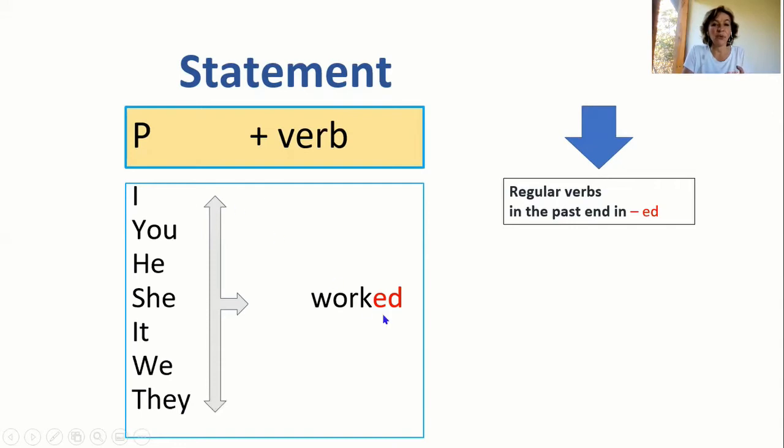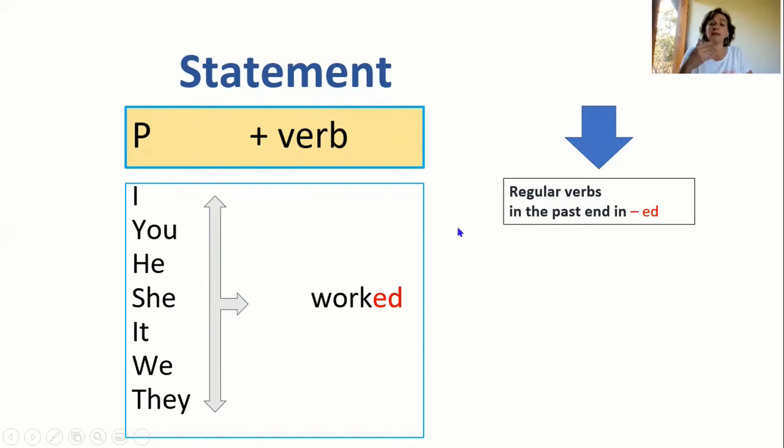Trabajé, I worked. You see, this is a regular verb. I worked, you worked, he worked, she worked, it worked. Funcionó in this case. We worked. Nosotros trabajamos. They worked. Ellos trabajaron.